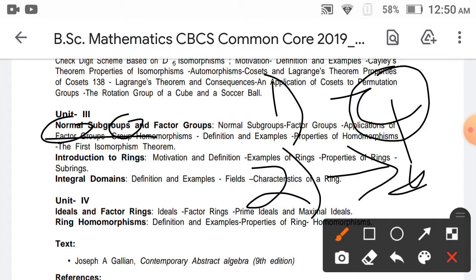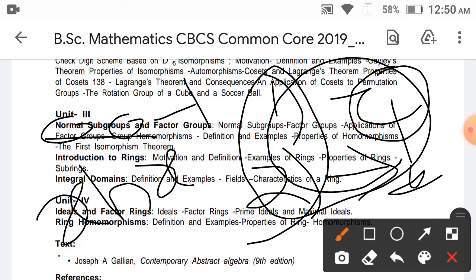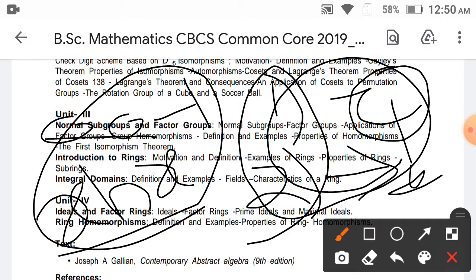A normal subgroup is a subgroup satisfying one more condition, that is x inverse, and that is known as a normal subgroup.